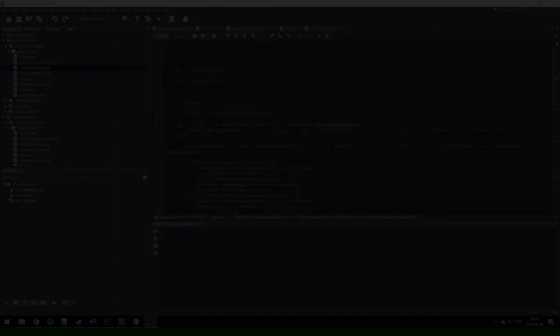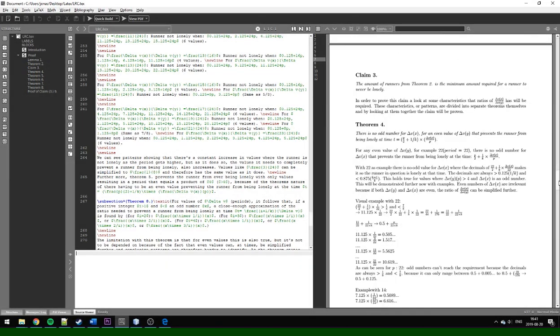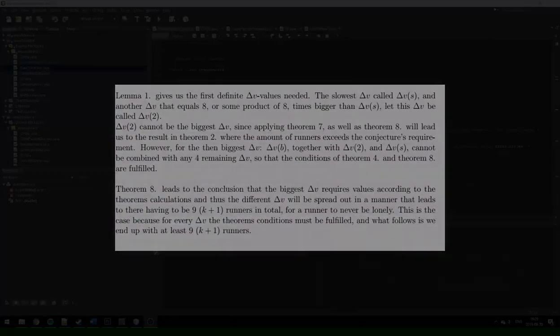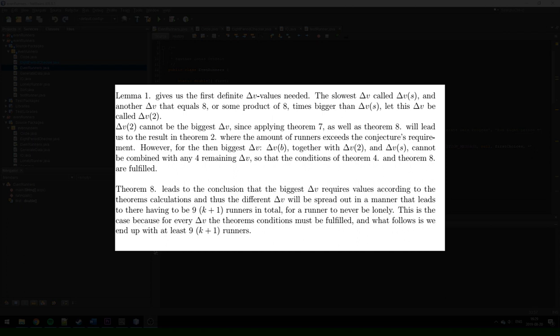To show exactly why this holds true, I will have to refer to my PDF document in the description, where a more detailed section about this can be found. The document is done with LaTeX, and as I said, I will make sure it's in the description of this video if you would like to have a look at that.